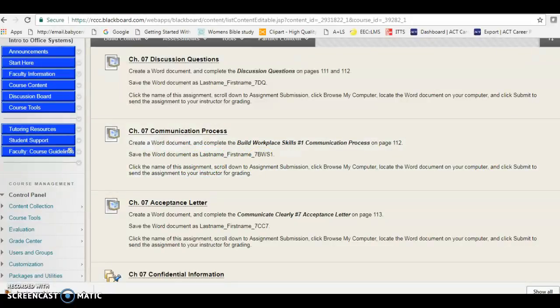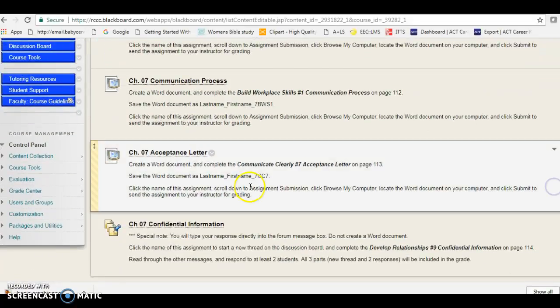The next one we're going to do is the acceptance letter. Create a Word document and complete the Communicate Clearly number 7 acceptance letter. Same thing, we're going to save it just as it says.